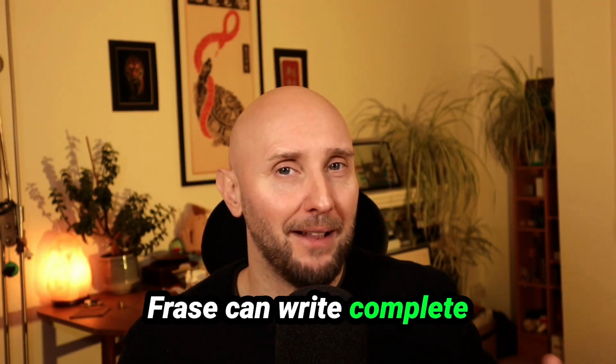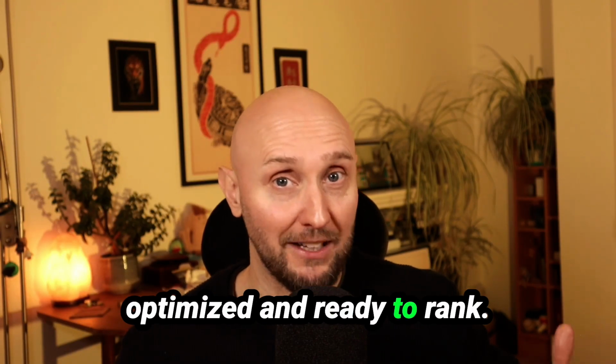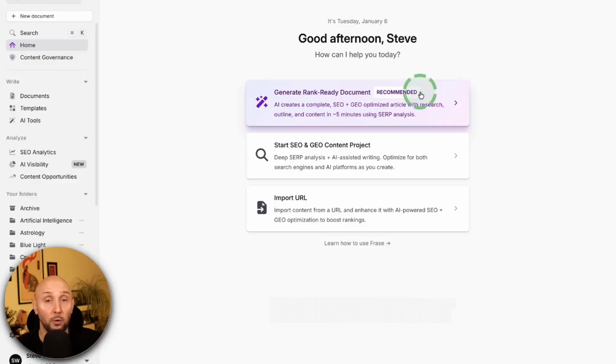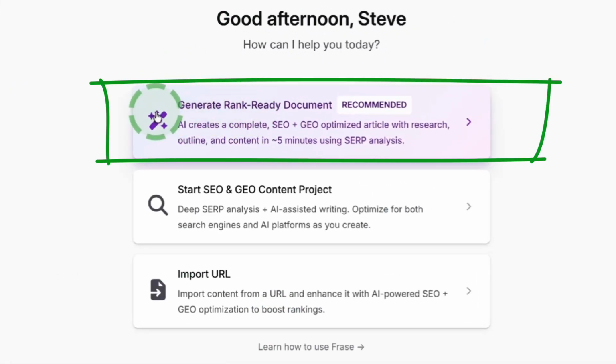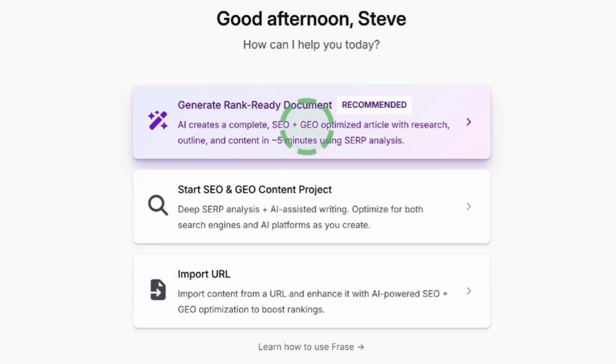traffic from your efforts. And the coolest part is that Phrase can write complete articles for you that are fully optimized and ready to rank. Let me show you how it works. So here we are inside of Phrase, and when it comes to writing optimized articles, you start off with these 3 options, and for the first one, Phrase will generate for you a complete article that's ready to rank in search engines as well as being GEO optimized, and it does this by analyzing the search results in platforms like Google to see exactly why the top ranking articles are ranking at the top, and then create you a highly competitive optimized article, all in about 5 minutes. That's pretty impressive, and I'll show it to you in a minute.